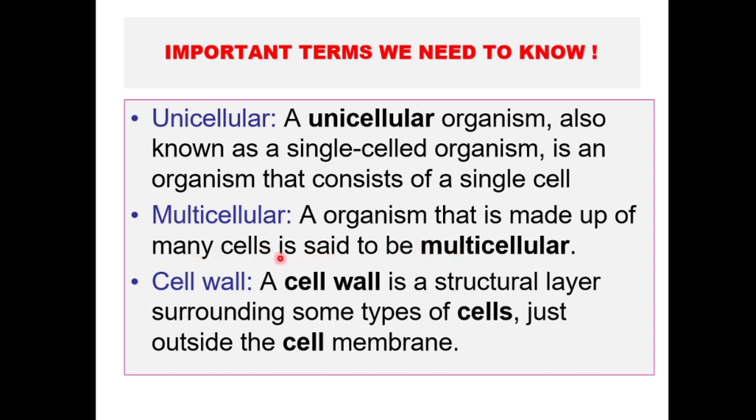Next thing is cell wall. Cell wall we also have studied. We know that cell wall is a characteristic feature of plant cells, right? In case of plant cells, the cell wall is made up of cellulose. In case of fungus, their cell wall is made up of chitin. In case of bacteria, their cell wall is made up of peptidoglycan. All this we have studied in the chapter on cells, right? So we are going to the next slide.